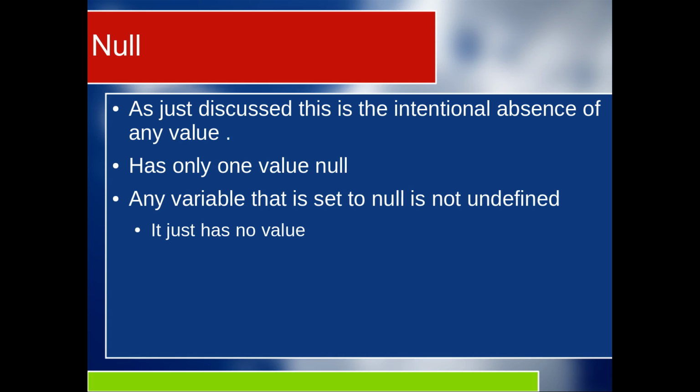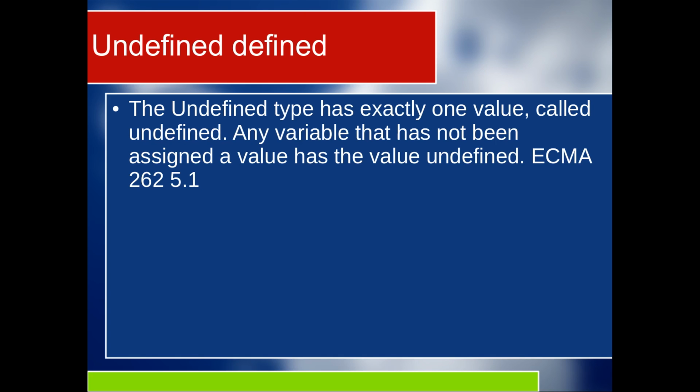So really, what is an undefined variable then? Well, this is cut and pasted directly out of the ECMA standard. The undefined type has exactly one value called undefined. Any variable that has not been assigned a value has the value undefined. So if I say variable equals undefined, then that variable ceases to exist completely. If I say variable equals null, that variable is still defined, it still exists, but it is empty.